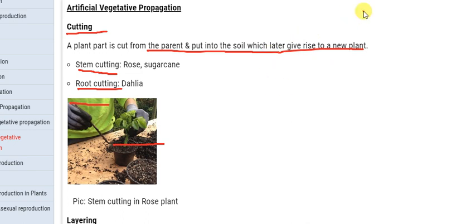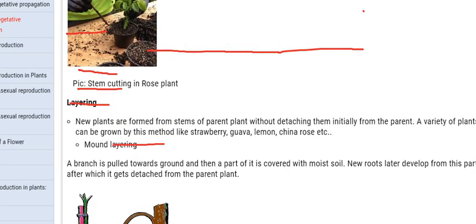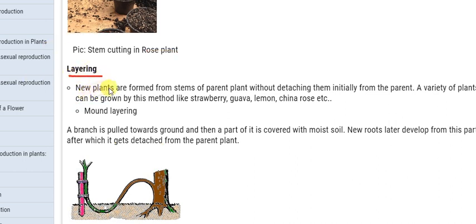Then we will see how layering is done. Layering: here, new plants are formed from a stem of the parent plant without detaching them initially from the parent.